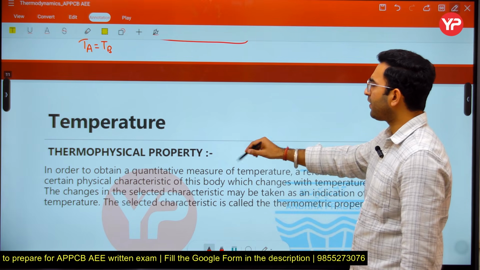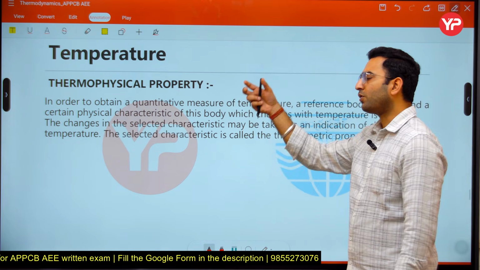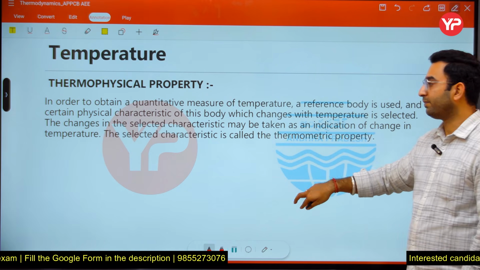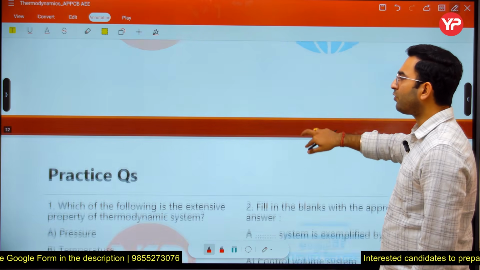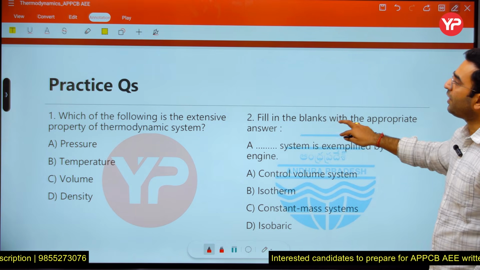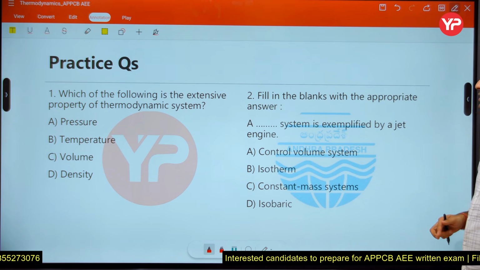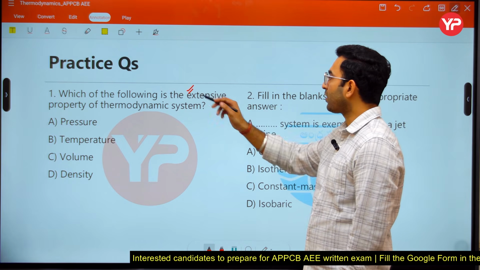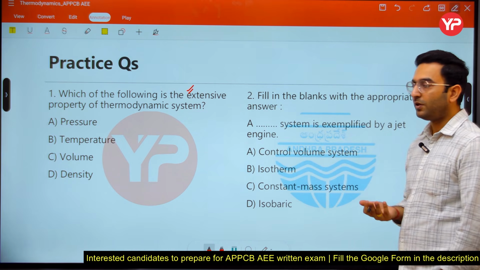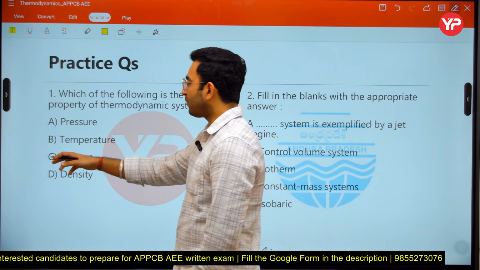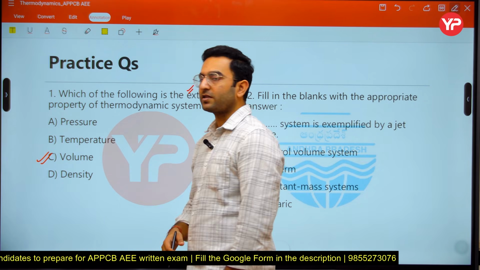You don't have to cover the concept of thermophysical property, because I am not going to cover the types of thermometer in this subject. Now let us see some questions from the topic we have covered. The first question: which of the following is the extensive property of a thermodynamic system? Here we are talking about extensive properties, which are dependent upon the mass. Among pressure, temperature, volume and density, the volume is considered an extensive property.